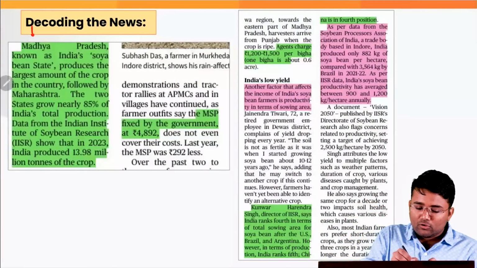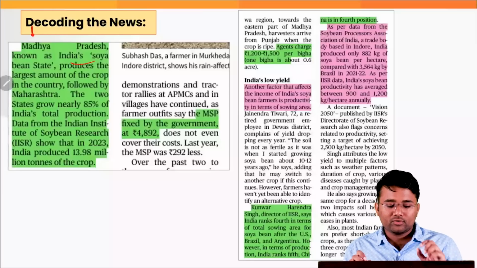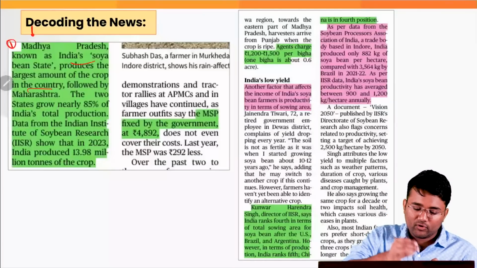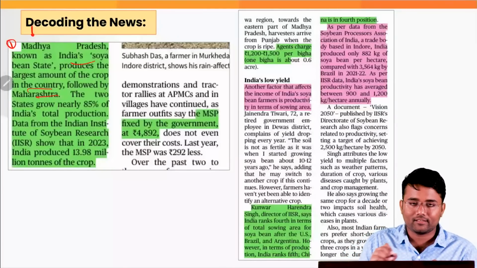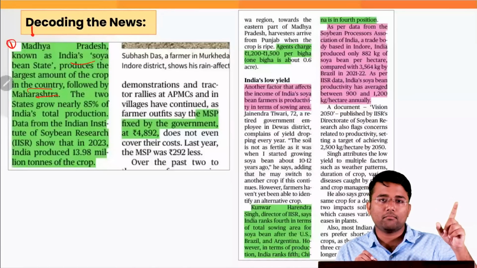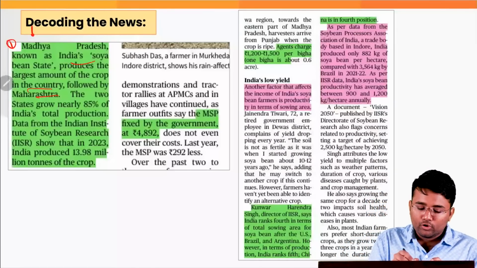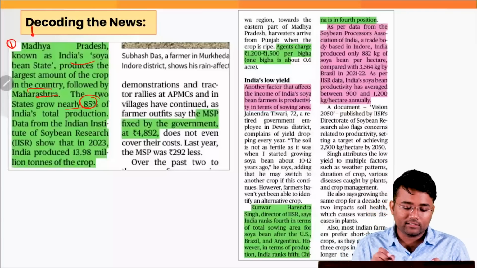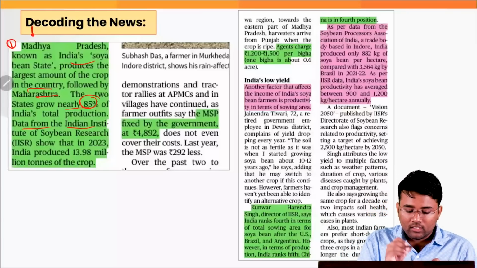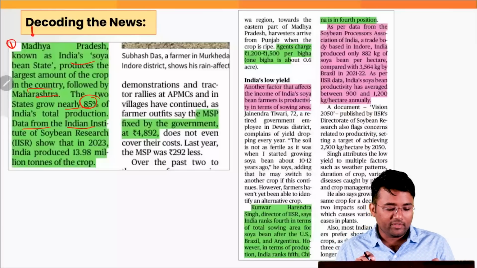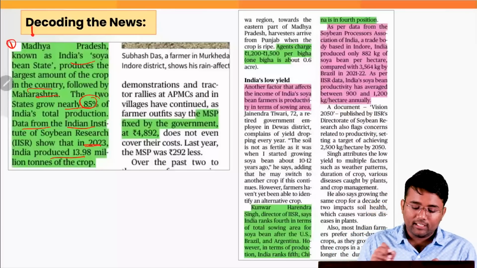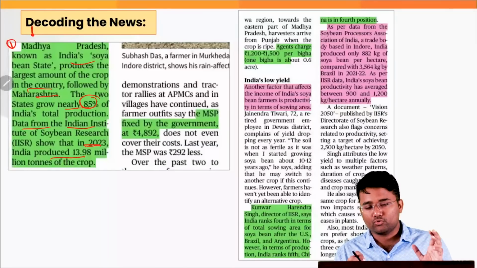Madhya Pradesh, which is also known as the soybean state, produces the largest amount of the crop in the country. This is the first important point for your exam, followed by Maharashtra. So the top two producers of soybean are Madhya Pradesh and Maharashtra. These two states grow almost 85% of India's total production. Data is from the Indian Institute of Soybean Research, of 2023: India produced 13.98 million tons of soybean.